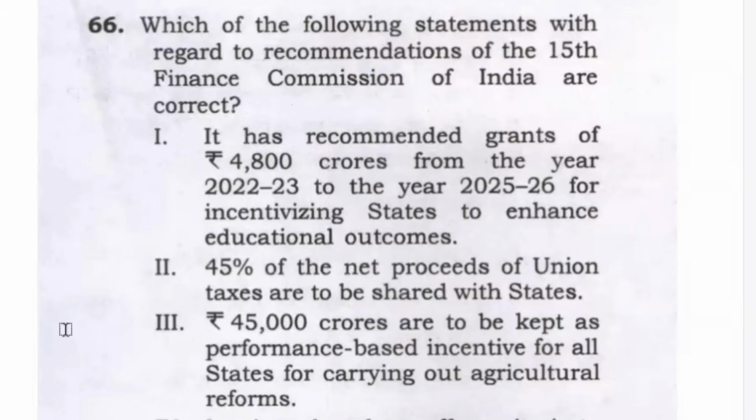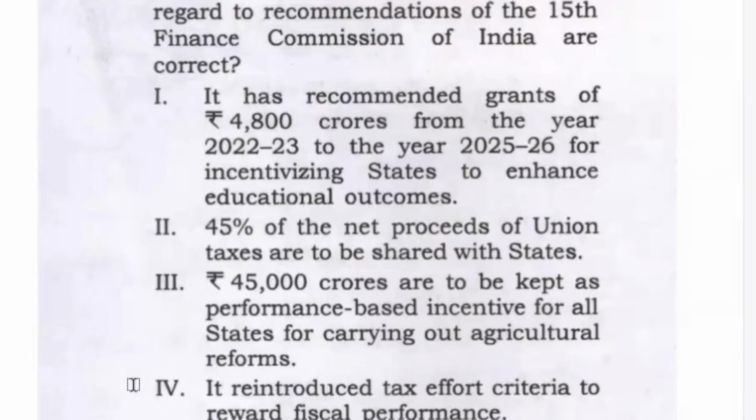And does UPSC want you to cram this? No, they do not want the rattafied parrots. They want logical minds. Statement 2: 45% of the net proceeds of union taxes are to be shared with the states. This is something of an absurd data. If you have read even the basics of Finance Commission, you must know it is something like 41, 42%. Sometimes it is 40, 42. Even if you don't know that now it has been reduced to 41, still 45, nowhere you would have read.